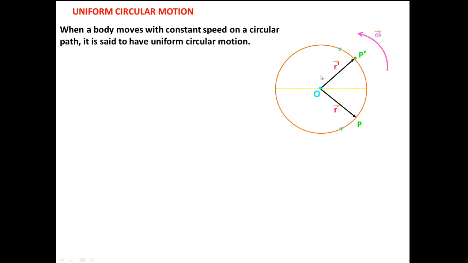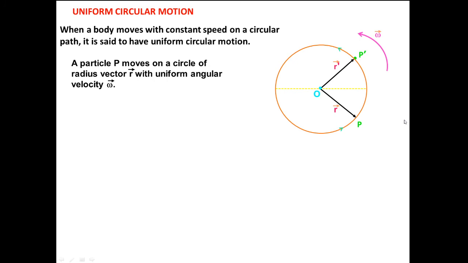Such motion is circular motion. The velocity along the circle is called angular velocity, represented by omega. So a particle P moves on a circle of radius vector R with uniform angular velocity omega.